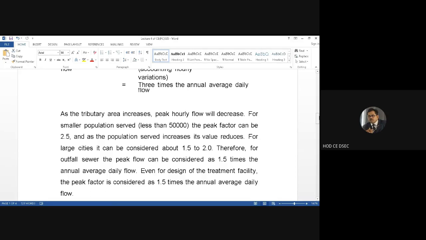So in a nutshell, for the outfall sewer, that means the sewer where it finally falls, the peak flow can be considered as 1.5 times the annual average daily flow. Even for design of the treatment facility, the peak factor is considered as 1.5 times the annual average daily flow. So this is the thing.